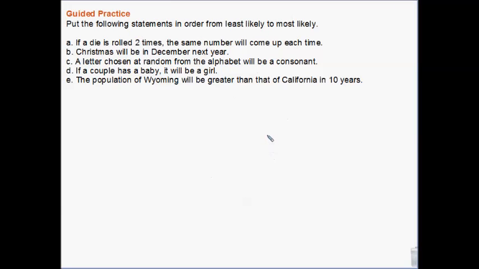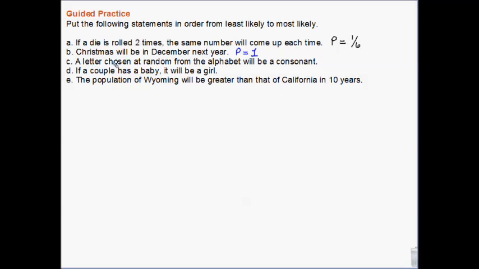Put these in order from least likely to most likely. Okay, we have, if a die is rolled 2 times, the same number will come up each time. Well, the probability of that is 1 out of 6, because we're talking about the second roll. Christmas will be in December next year. Okay, the probability of this is 100%. That is going to happen. Christmas is in December, correct? We all agree? It's not going to change? Okay.